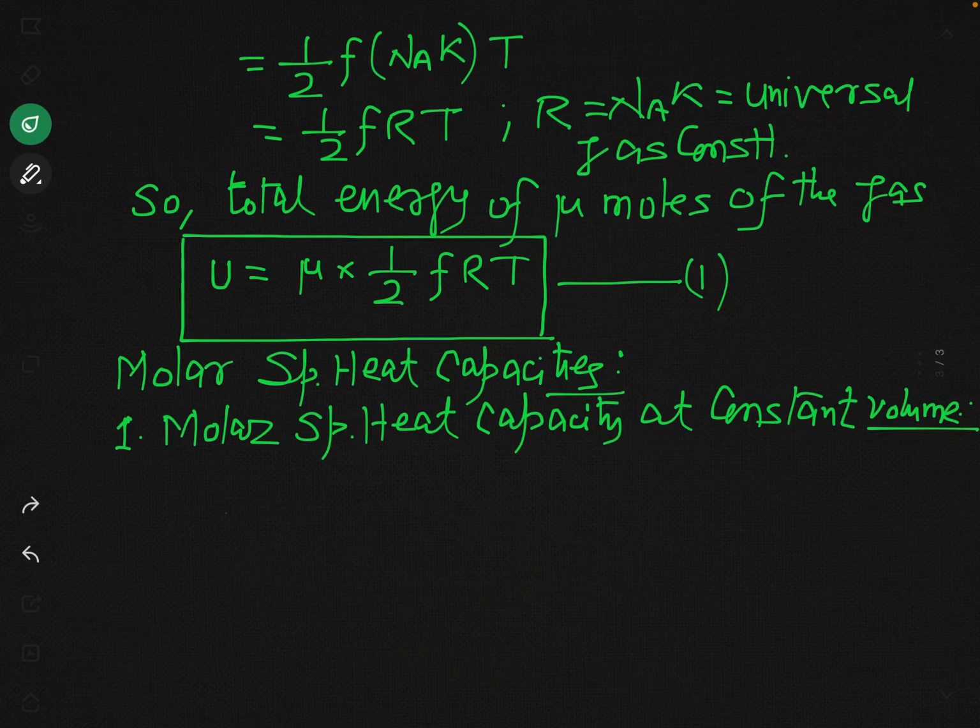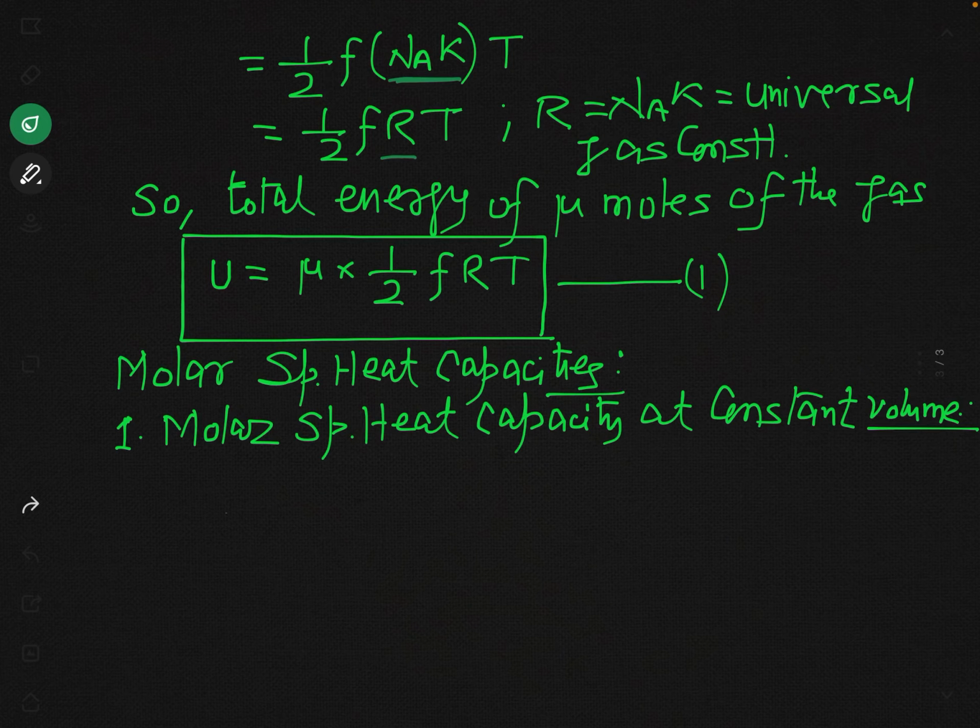Let us simplify it to some extent here. We have associated Na and k, and you have seen in the earlier lecture on kinetic theory of gases that the product of these two universal constants, Na and k, is simply equal to R, which is called the universal gas constant.